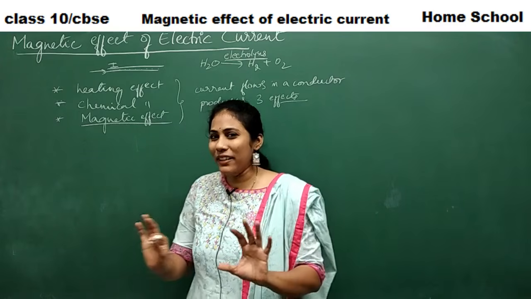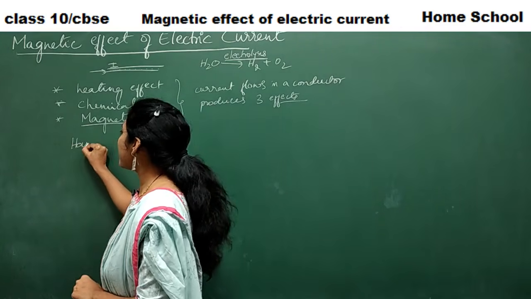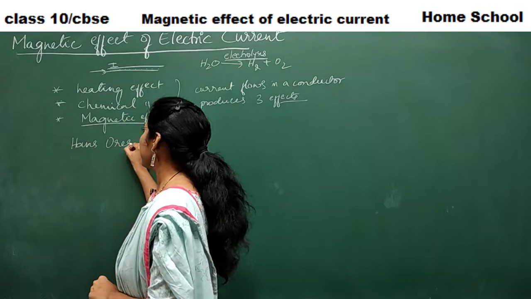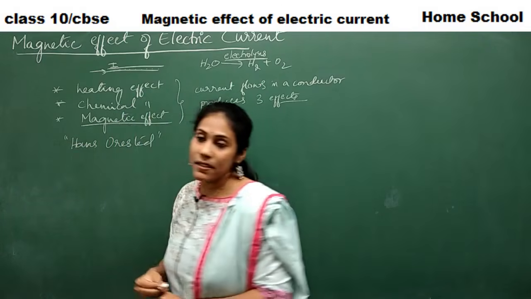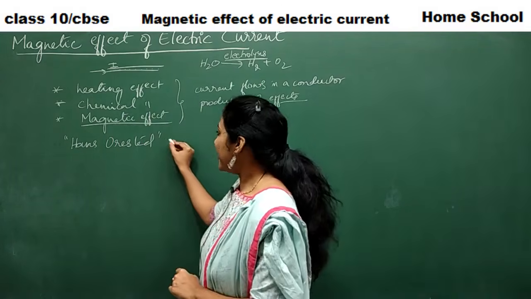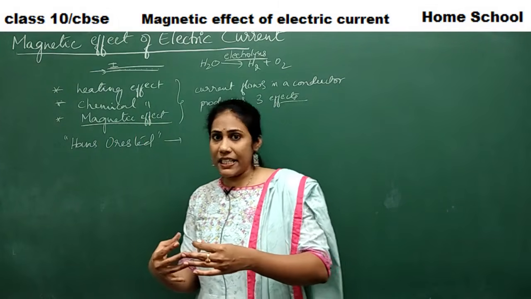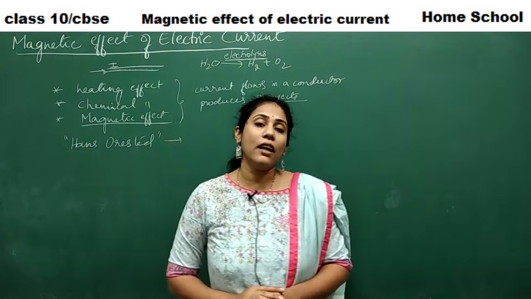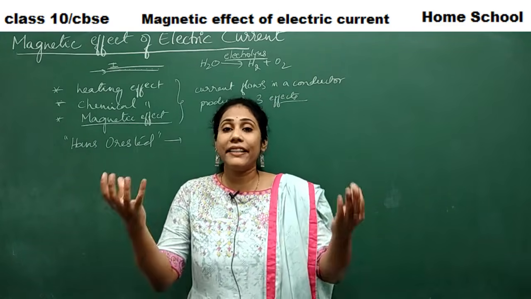Fine. One interesting thing happened long ago. It was a small story, try to remember this. There is a person called Hans Ørsted. He is a famous scientist. Actually, he said that whenever electricity flows in a conductor, he observed that a magnetic field was created.